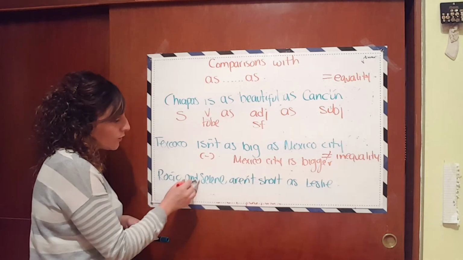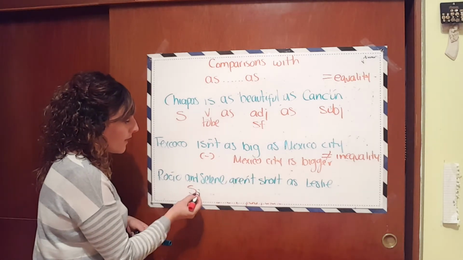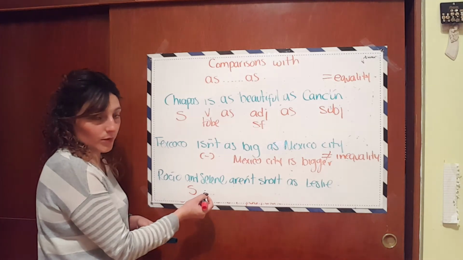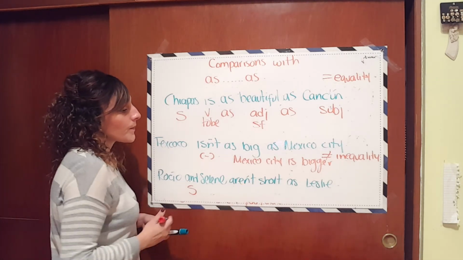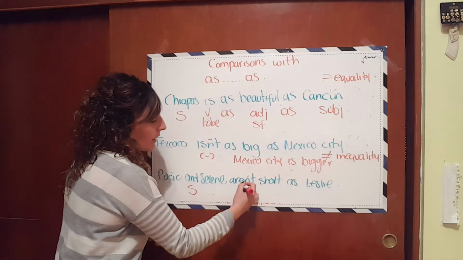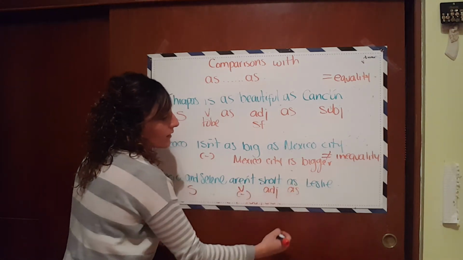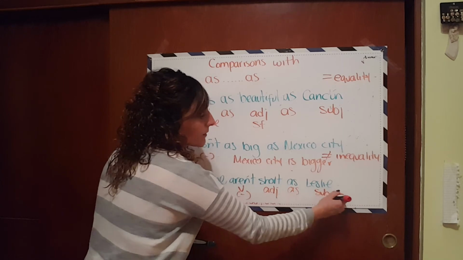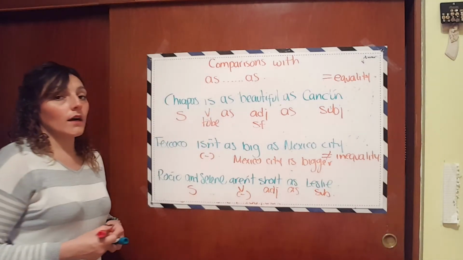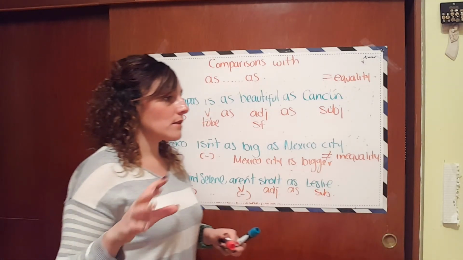No, you need to group them in order to have a plural thing, okay? So my subject, my verb in negative, my adjective in simple form, my second as, and then my subject, okay? So this is all for comparisons.